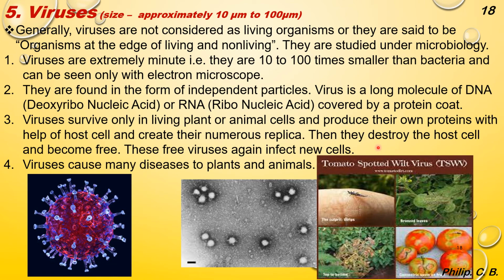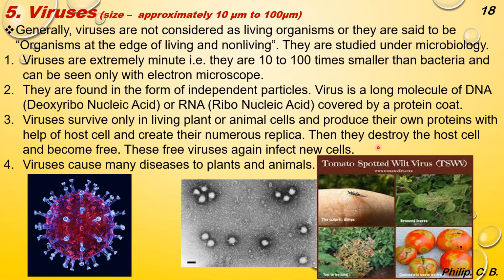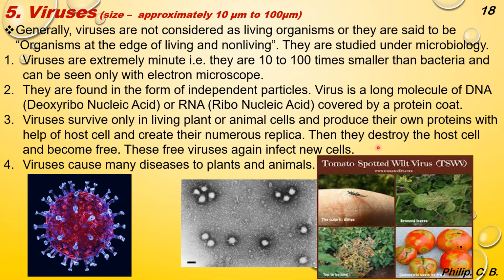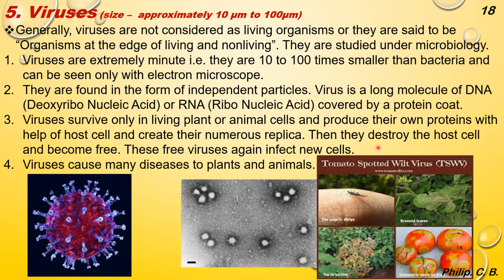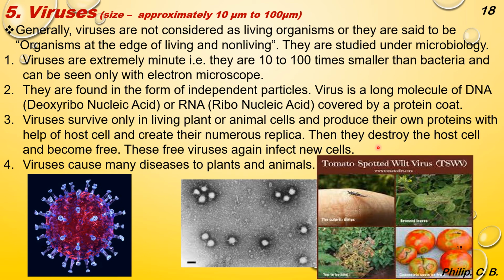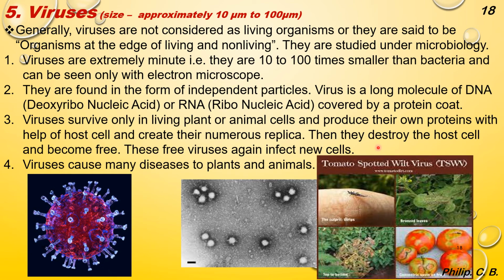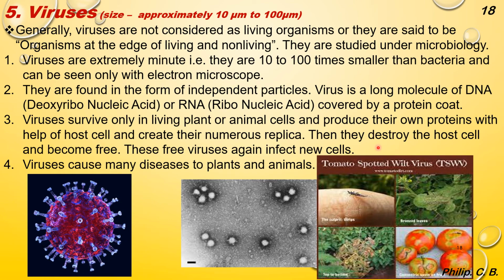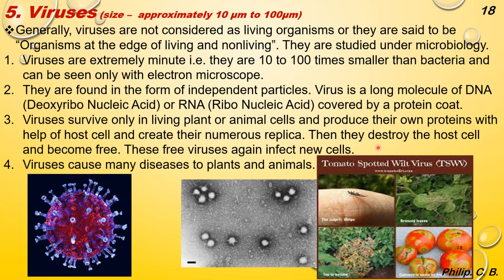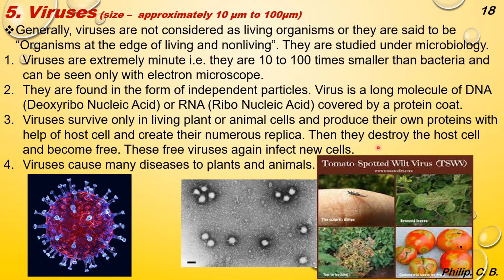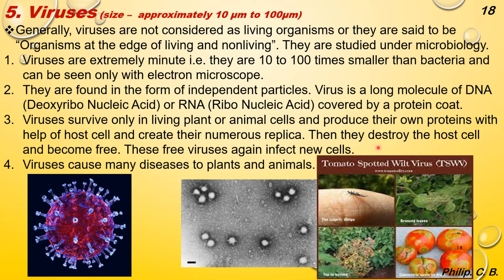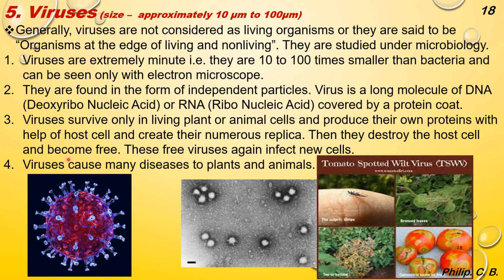If I give a small example, when you go and take Xerox copies of your notes, you may take 1 copy, 5 copy, 10 copy. When you put it in the Xerox machine, the copies are printed as many numbers as you want. Same way these viruses, once they enter into our human body, they make copies using the machine of our body or the plant or the animal body, that is the cell and the nucleus. And once they multiply, they come out of the body and they start spreading out to other cells and other organisms.